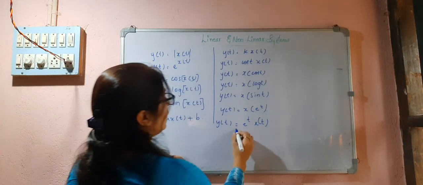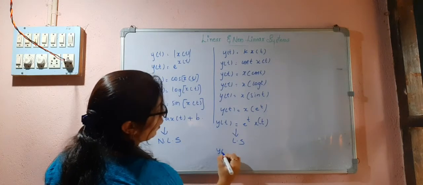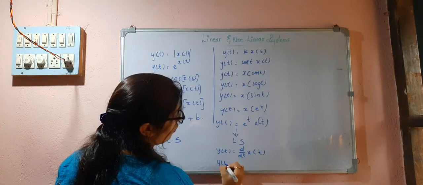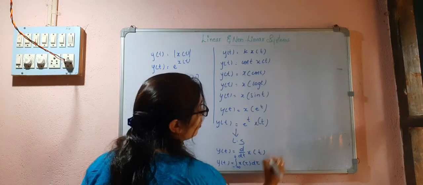So these are all linear systems. These earlier ones are non-linear systems. And y of t is equal to d by dt x of t, and y of t is equal to the integral from minus infinity to t of x of tau d tau.